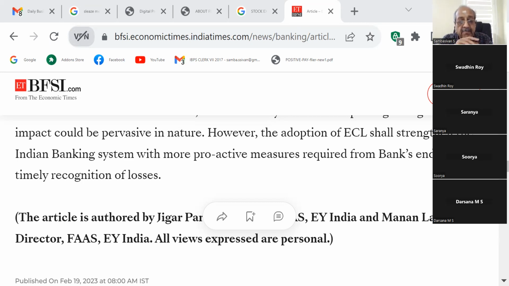For example, if the total advances of Federal Bank is, let us say, 1.96 lakh crore. Out of this 1.96 lakh crore, say 2% is NPA. How much will it be? Say 4 lakh crore. Yeah, 4 lakh crore is NPA.